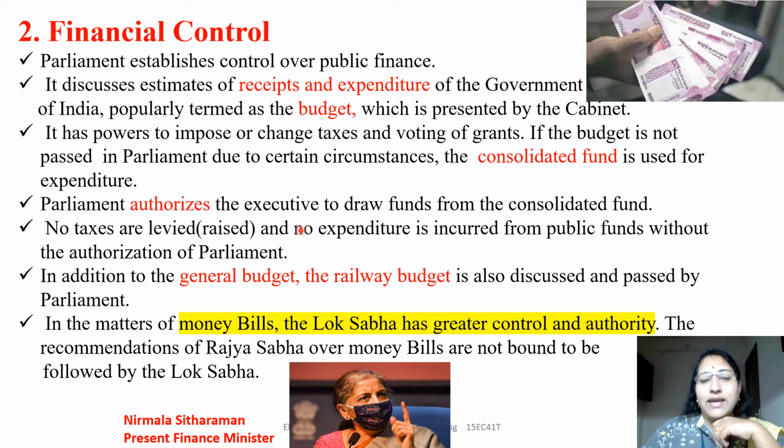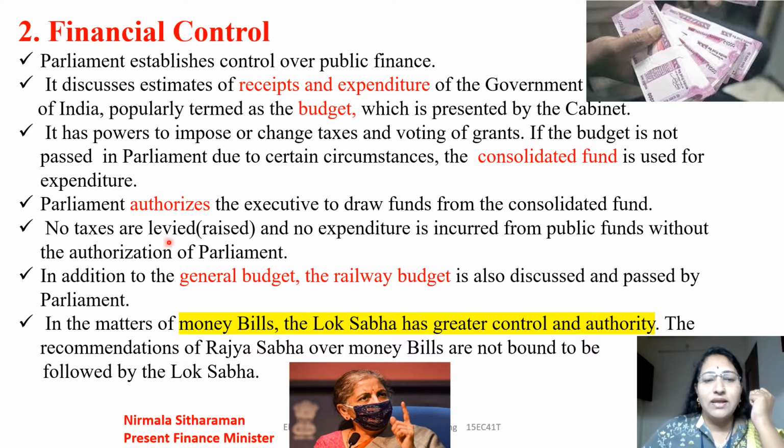Parliament authorizes the executive to draw the funds from the consolidated fund. So from the consolidated fund, who can draw the amount? The amount can be drawn only by the authorized executive members who are actually given the permission from the parliament.